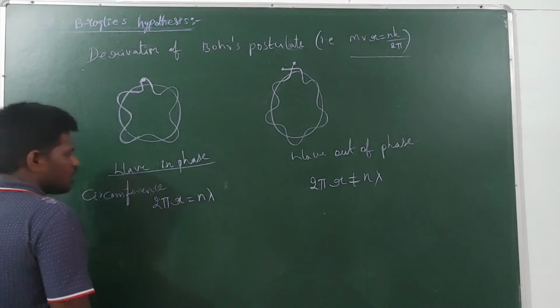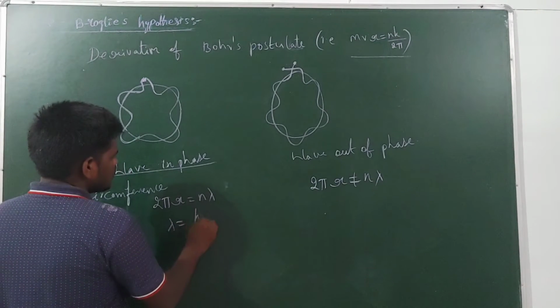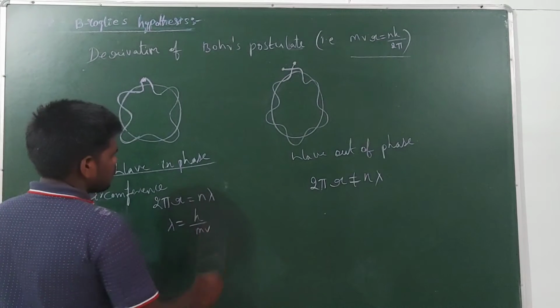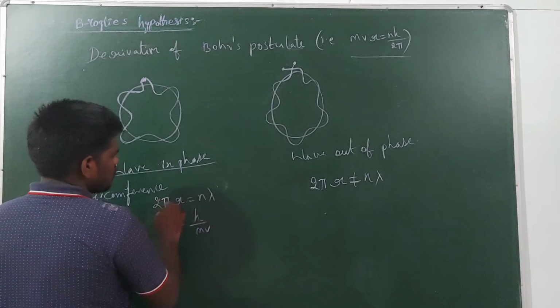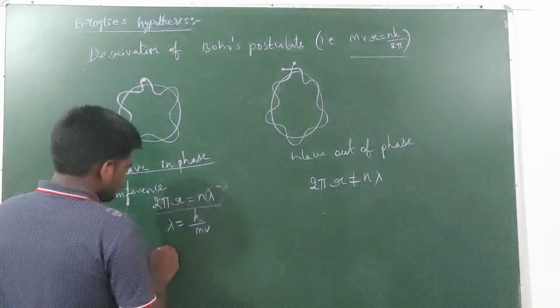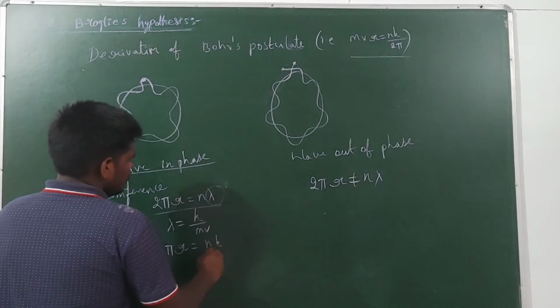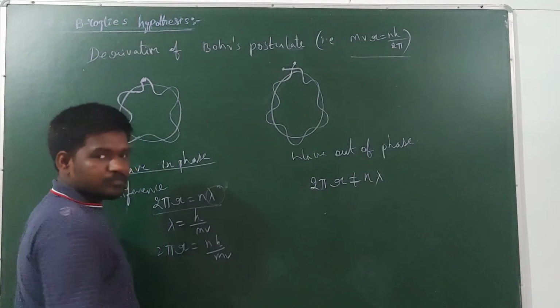Now we know from de Broglie's concept, lambda is equal to h by mv. So in this formula, instead of lambda, you can take h by mv. Therefore, 2πr is equal to n into h by mv.